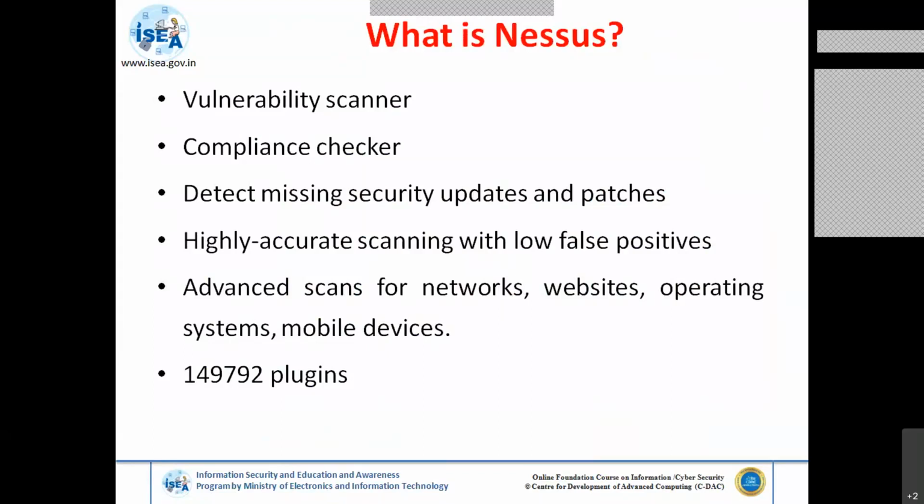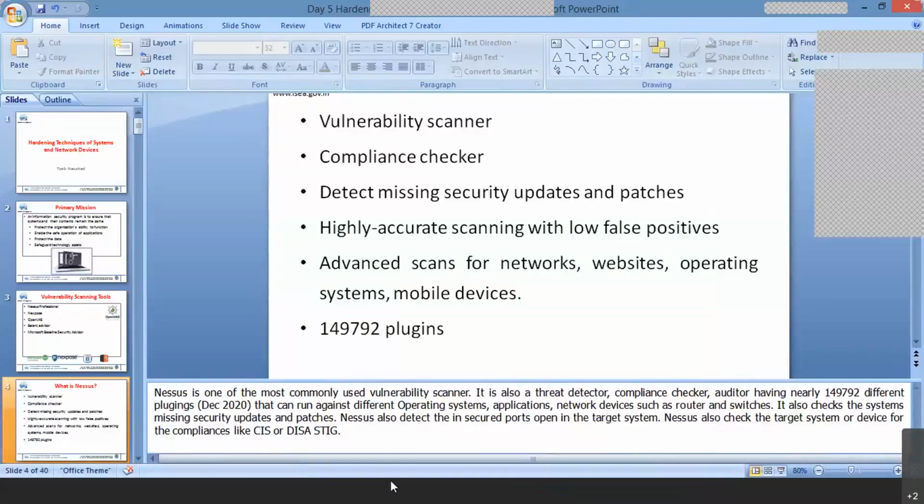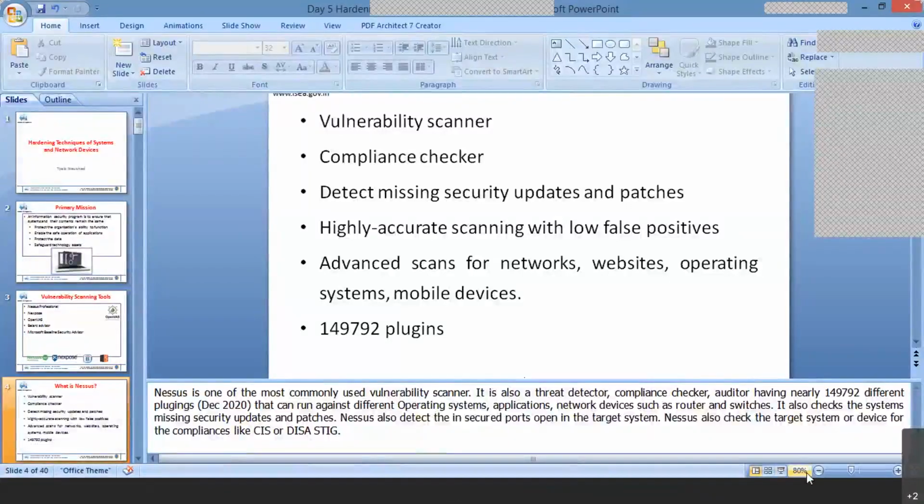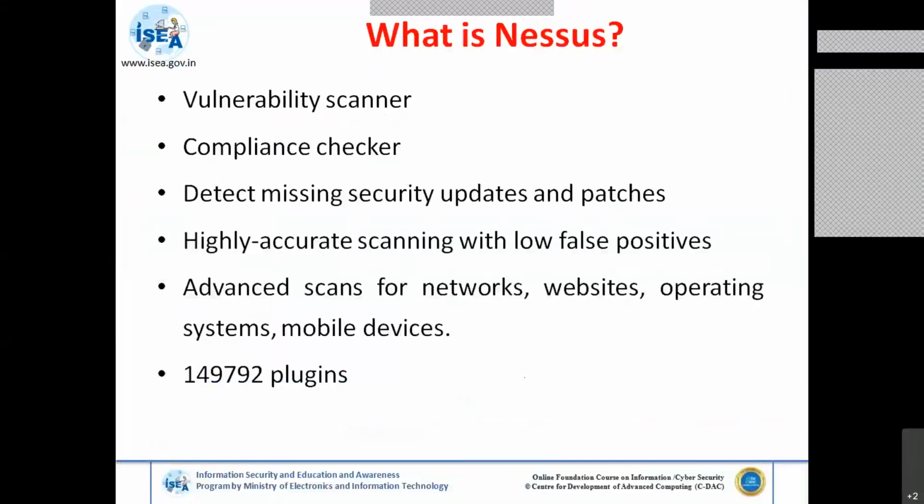So you have to prepare a document stating the standards. In my case, I'll show you one document, and I'll come to the details one by one. This is one of the vulnerability scanning tools, which has scans for networks, websites, operating systems, mobile devices, and so on. It has around 149,792 plugins.